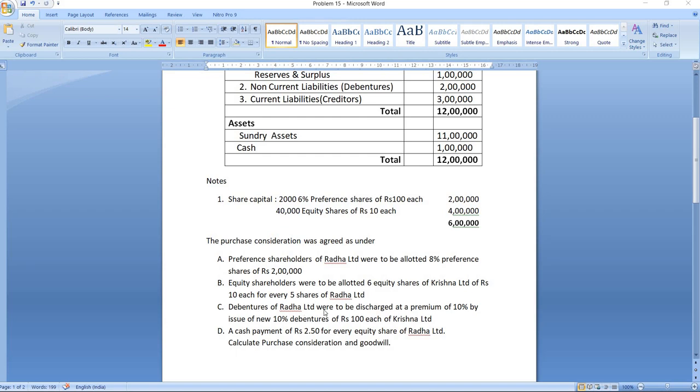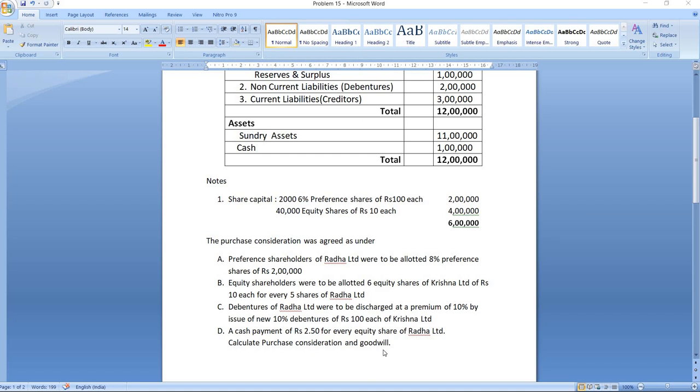Debentures of Radha Limited were to be discharged at a premium of 10% by issue of new 10% debentures of rupees 100 each of Krishna Limited. A cash payment of rupees 2.50 for every equity share of Radha Limited. Calculate purchase consideration and goodwill.